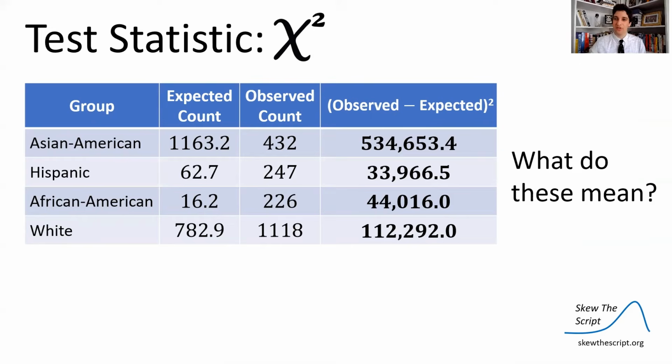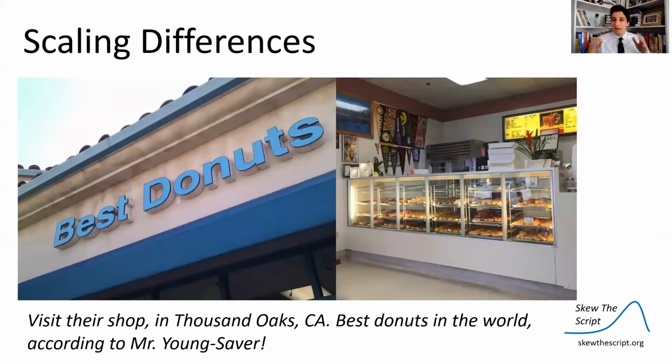It's hard to interpret what a squared difference really means in terms of our problem. So give me some room for a second. I'm going to go into a little side tangent about donuts, and it's going to relate to what we're going to do in a second.